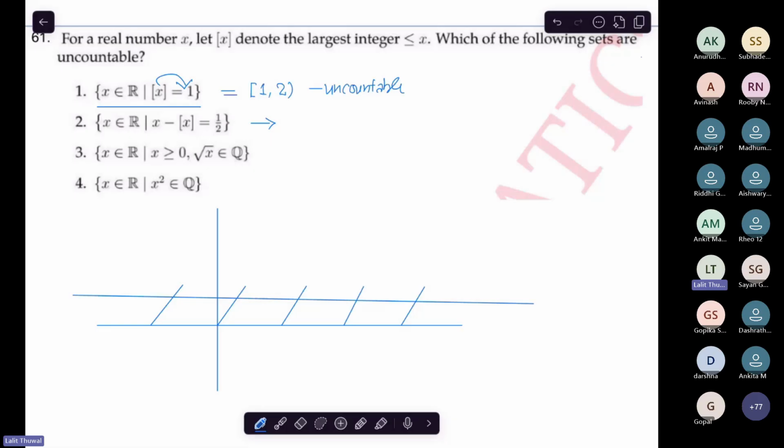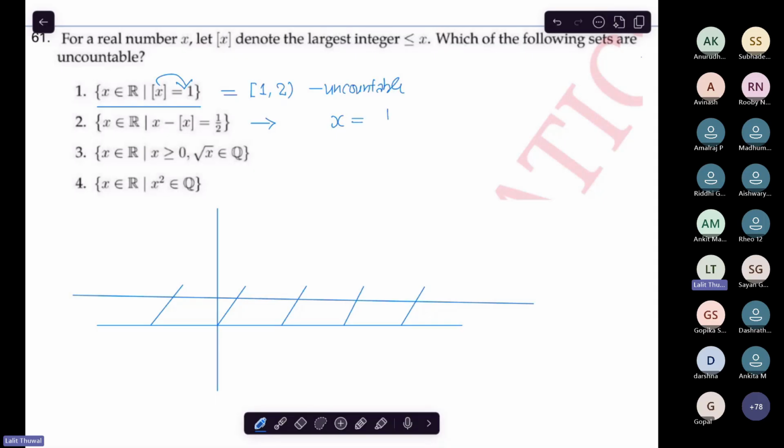Countable? Yes or no? Uncountable, sir. So where are the uncountable intersections? I don't think that there are uncountable intersections. So these are countable, and these are also countable. A countable union of countable sets is countable, isn't it? Okay, this is countable.